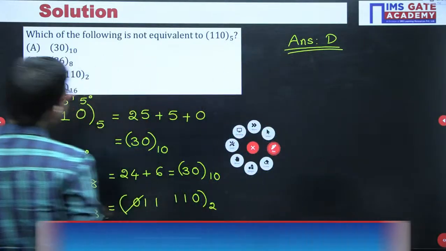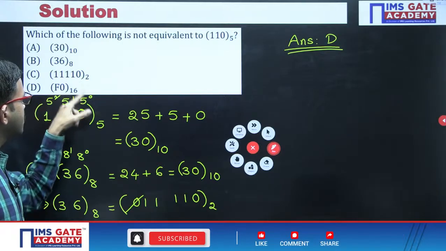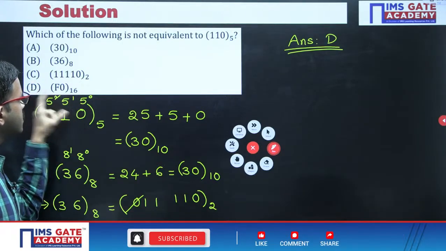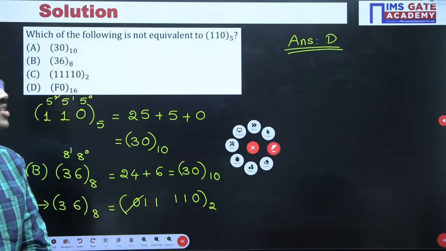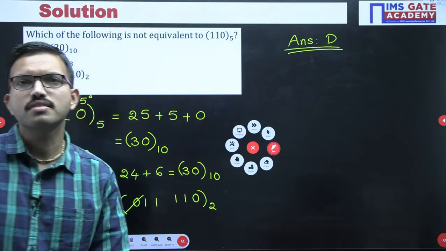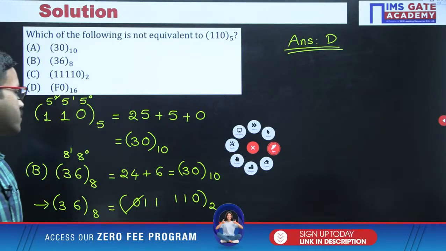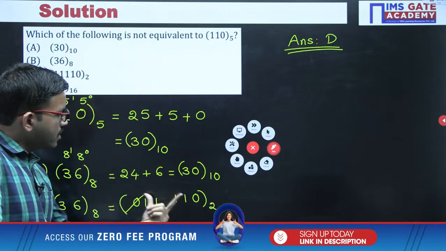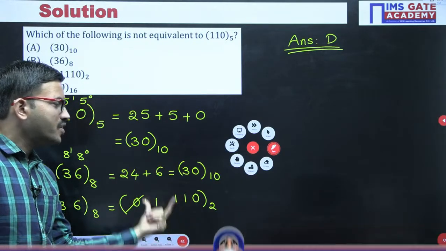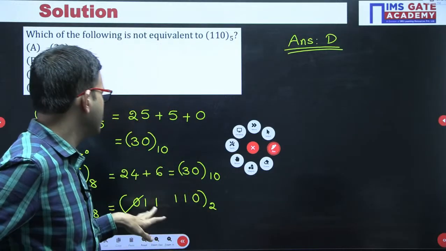Is there any doubt why D is not equivalent? If any of you feel option D is also equivalent, or if you have a doubt, you can mention it in the chat and I will discuss. Just for reference, you can observe from here. You got the binary number. If you want to get the hexadecimal, we have to do the grouping of 4 bits.